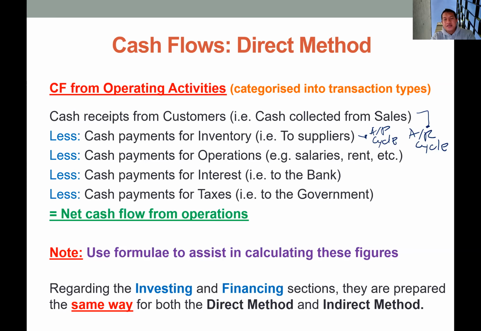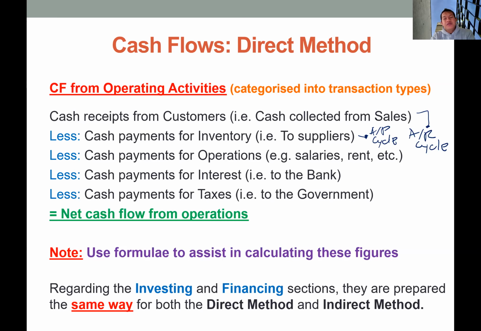So we can rearrange this formula and get the cash payment. But sometimes you don't have the purchase, so you have to manually calculate the purchase from the cost of goods sold. You must know how to calculate this purchase from cost of goods sold.